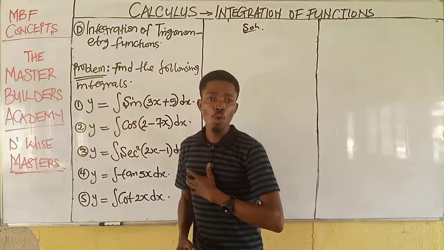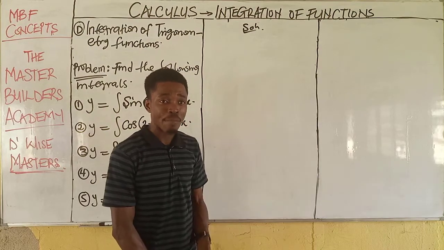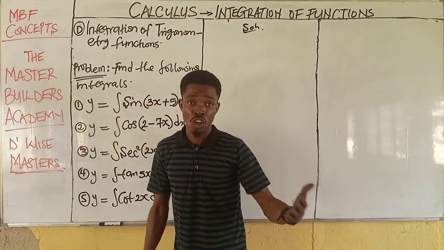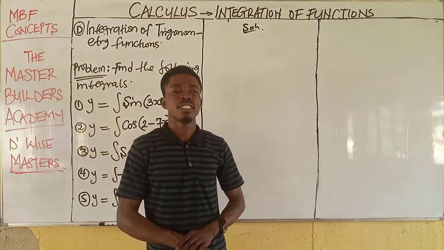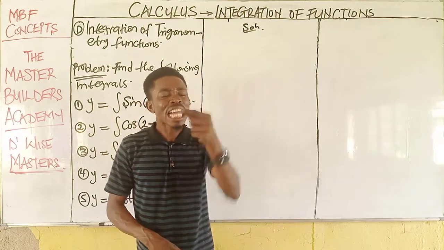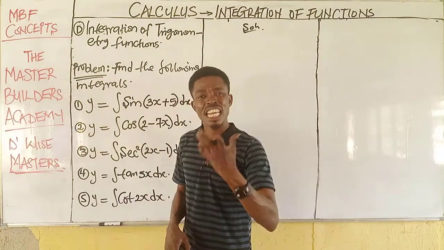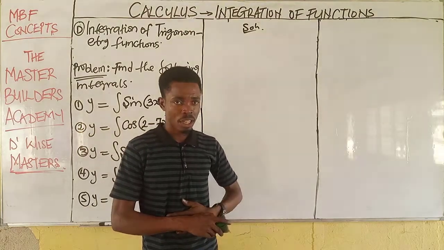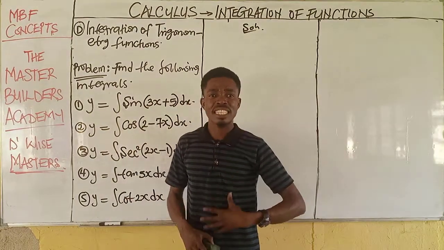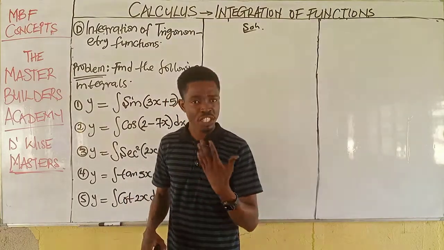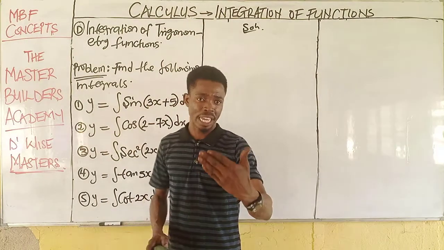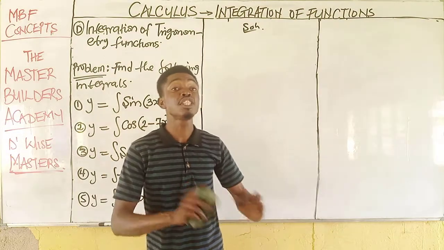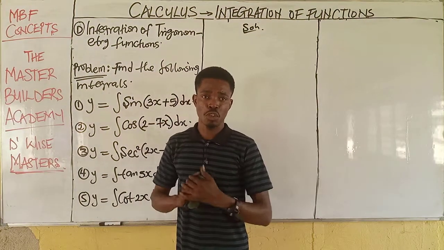So the first thing you do is to identify the trig character, whether you are dealing with sine, cos, or that. Then second, the angle of the trig function, and this angle is always a function of x. Any function of x that you are given must be differentiated. So when you identify the angle, the next thing is to differentiate that function of x.